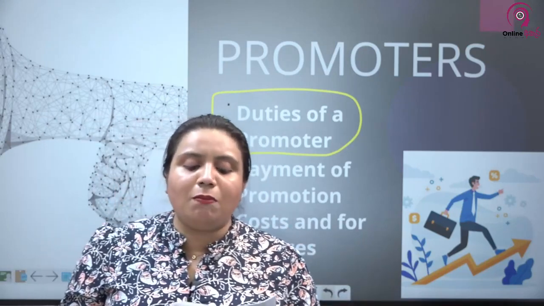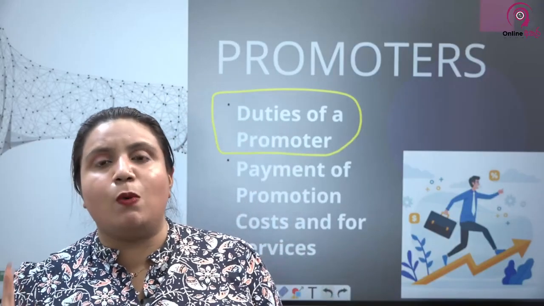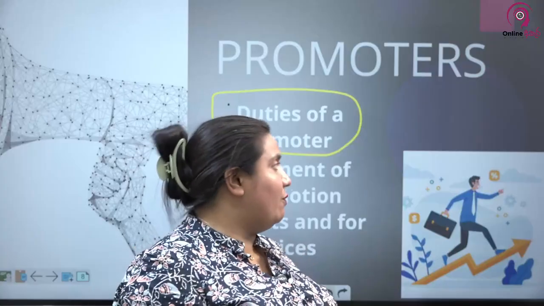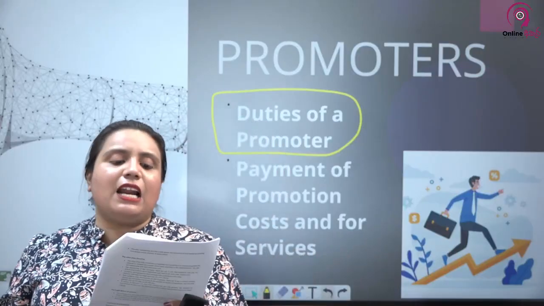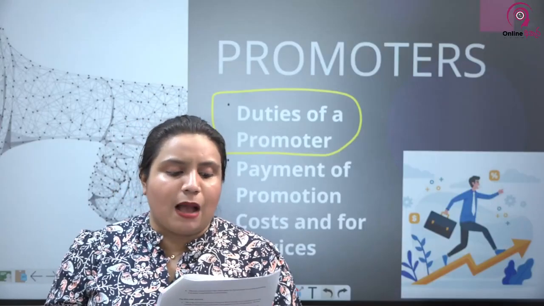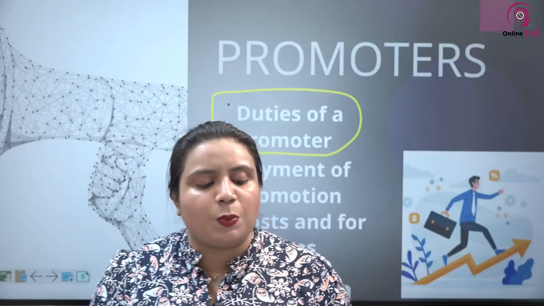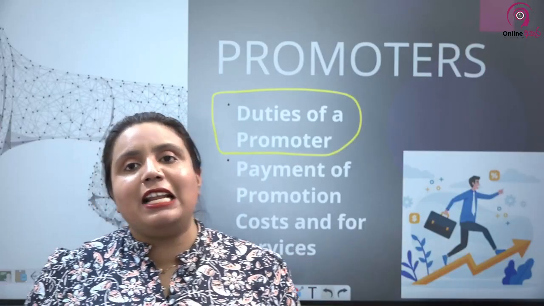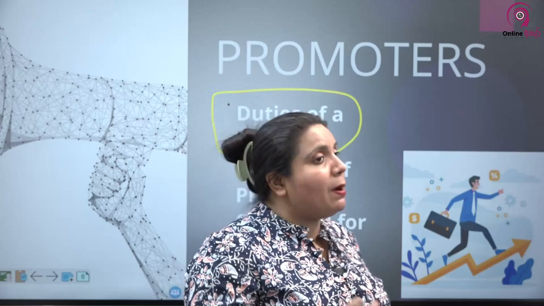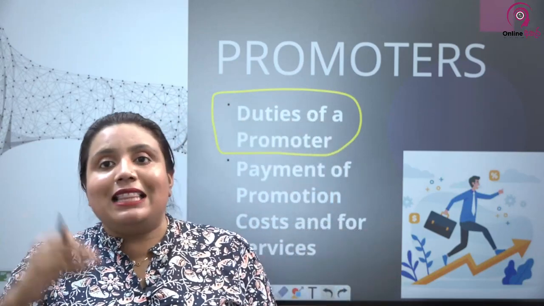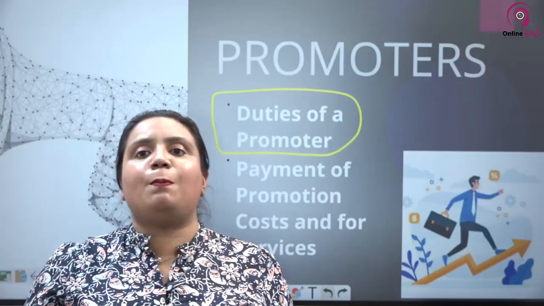A promoter must not make any secret profit. That's the main duty of a promoter. One of the main duties of a promoter is that the promoter must not make a secret profit out of the promotion of the company. What is not permitted is making a secret profit, that is making profits without disclosing them to the company and its members. So even if a promoter makes a profit, if the promoter discloses the profit, then it's not a secret profit. What the promoter can't make is a secret profit.